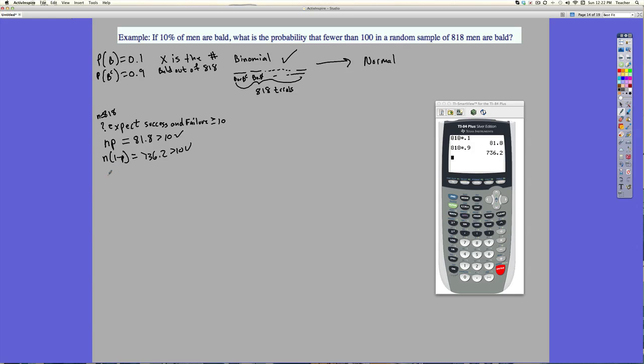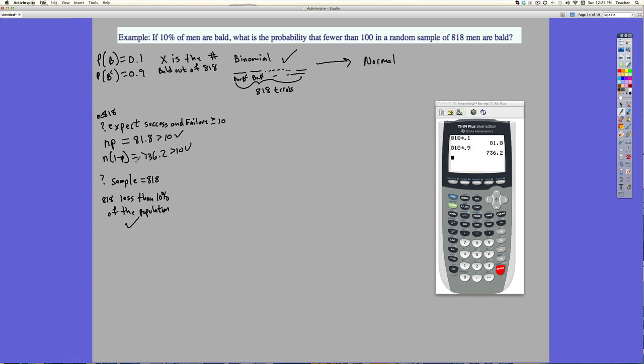Okay, now the next condition is that these 818, the sample, is less than 10% of the population. The sample equals 818, and the population is all males. So 818 is definitely less than 10% of the population. This is a way that we prove independence, to make sure our sample is independent. And if you haven't, watch that video on that, which should be before this video.